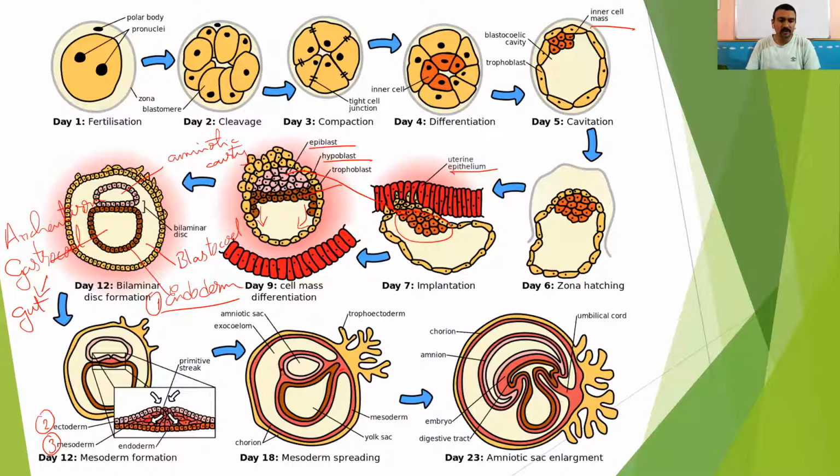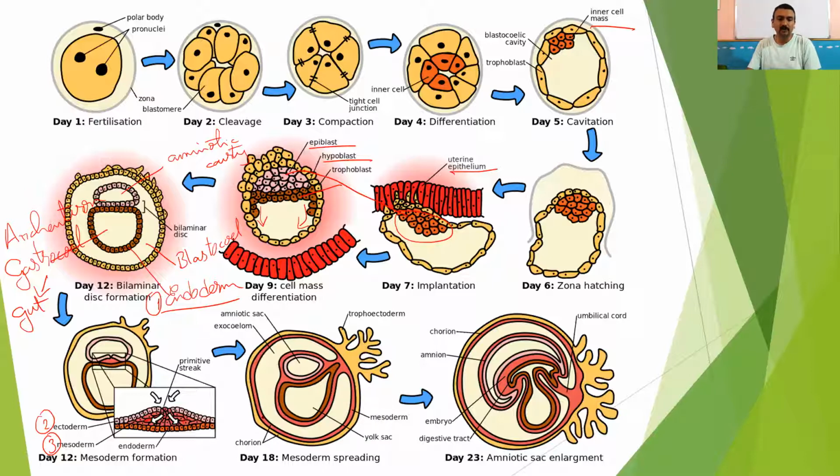However, within the mesoderm a cavity is formed, fine. This cavity in future forms the chorionic cavity, right? Because of this cavity formed within the mesoderm layer, there is an outer layer of mesoderm and an inner layer of mesoderm.